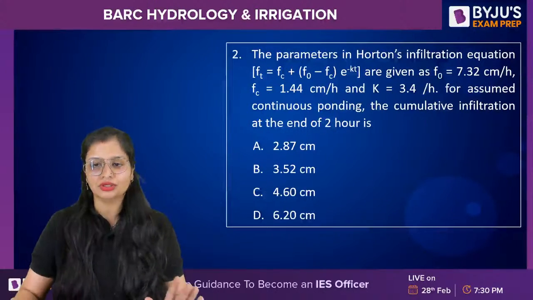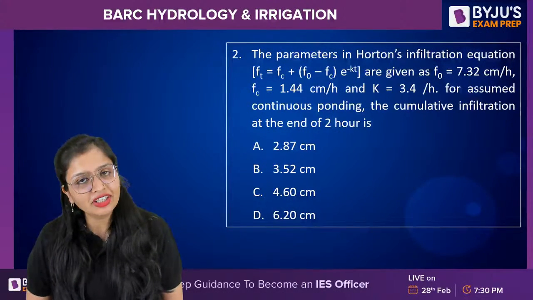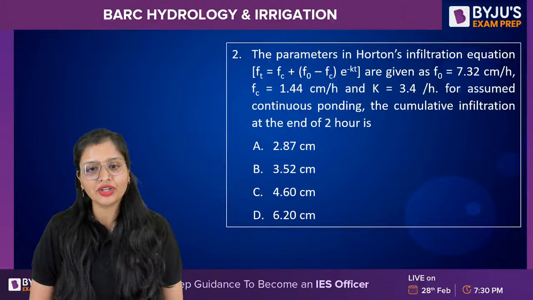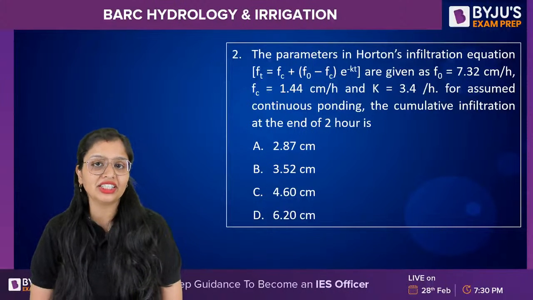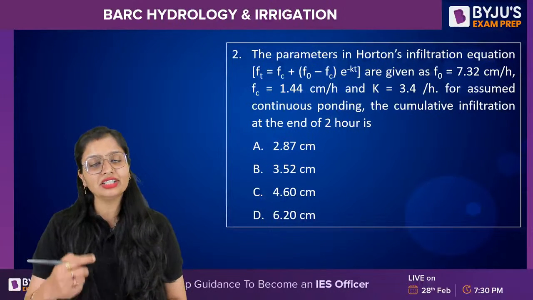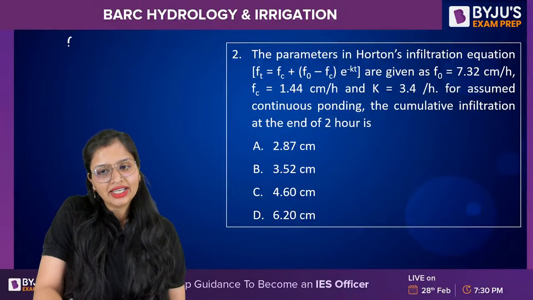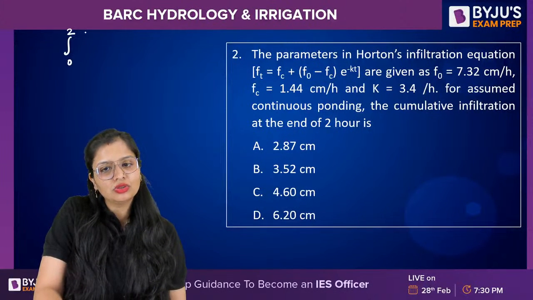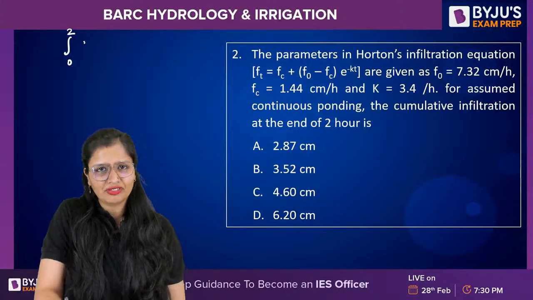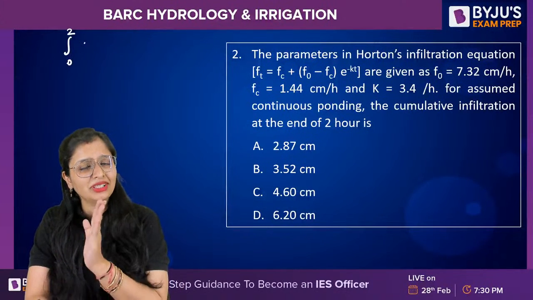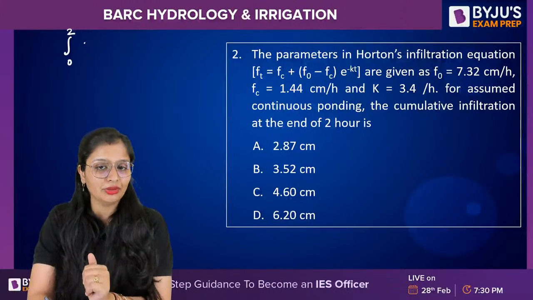Now, this question. Here, initial infiltration and final infiltration are given to you. It is asking you the cumulative infiltration at the end of 2 hours. So if it is asking you cumulative, by default what you have to do? You have to integrate. So I'll integrate from 0 to 2 in a single go. And you won't believe such a question has been asked in GATE this year, GATE 2023.